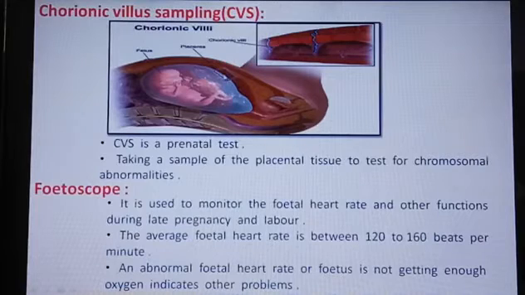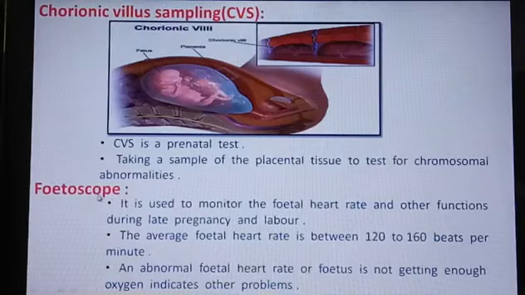That is called chorion. The outer layer of the fetus is called the chorion. That is attached to the placental tissue. Only that you have to take, and any chromosomal abnormalities are identified with the help of chorionic villus sampling. Let us look at that, which is called the placenta or chorionic villus. The chorionic villus is this particular part.